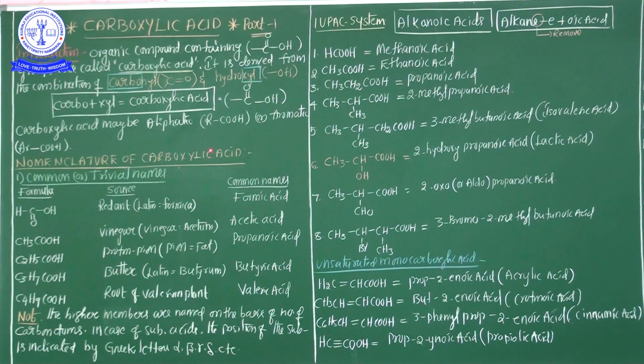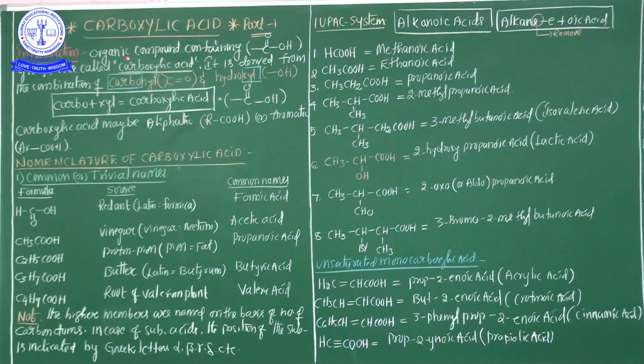Once again, carboxylic acid may be aliphatic or aromatic, depending upon whether the COOH group is attached to an alkyl group. If the COOH group directly attaches to an alkyl group, that is considered aliphatic. If an aryl group, Ar group, directly attaches to the COOH group, that is the aromatic carboxylic acid. And see here, the general representation is shown. So this is the introduction part.